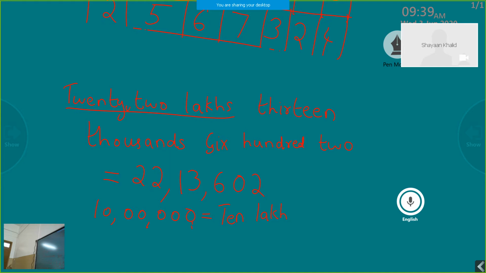Then the ones period is also 0 0 0, with only zeros and no number in it. If only zeros are there, we can avoid it. So in this case it is only 10 lakh. So the smallest 7-digit number is 10 lakh. Is that clear?